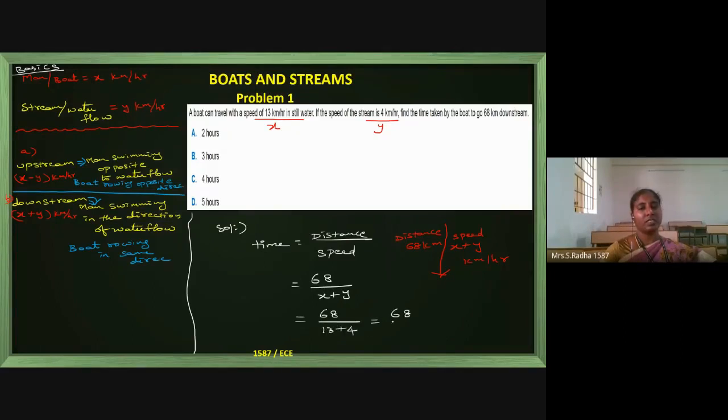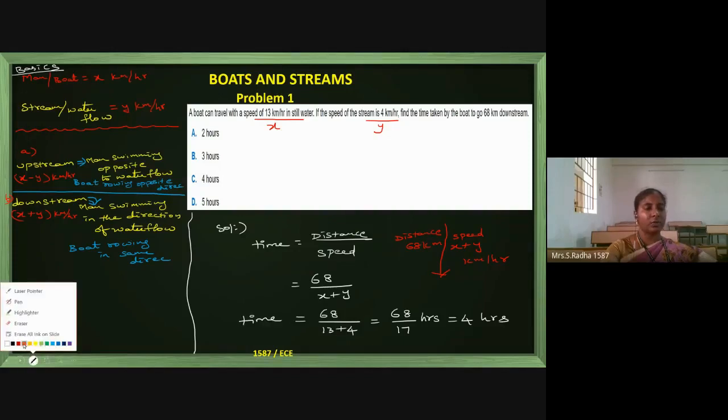So 68 by 17, numerator is kilometer, denominator is kilometer per hour, so the units will be hours, and it is 4 hours. Time taken for downstream travel of 68 kilometers is 4 hours.